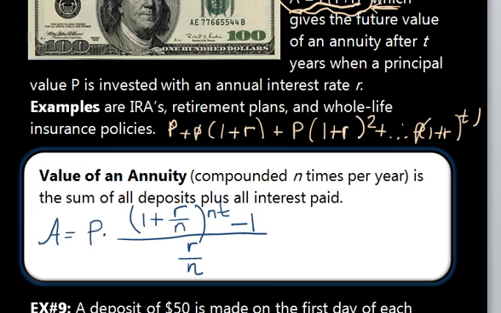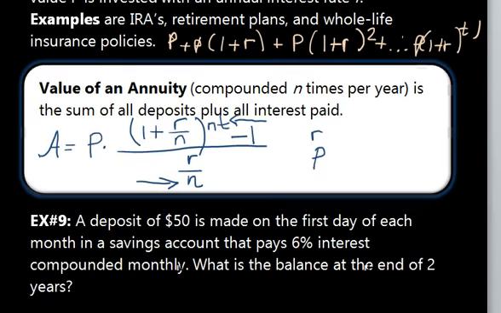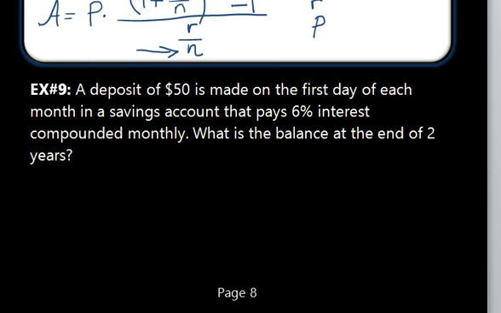So the key features that we want to note are how many times this annuity is compounded each year, how many years, or what's the time period that we're looking at. Of course, we have our interest rate r and our initial deposit or payment down. So let's go ahead and go over example 9,